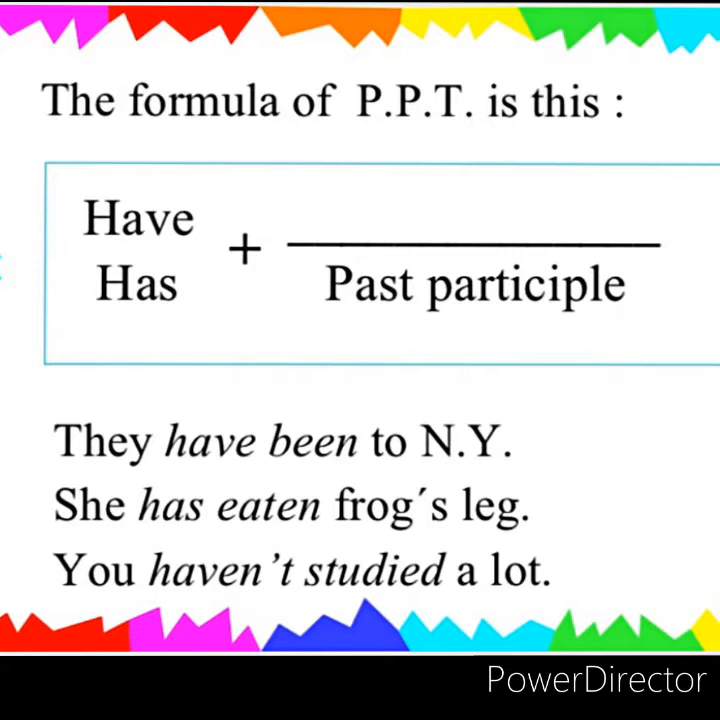One thing you have to understand clearly is that with I, you and plural subject we use have, and with singular subject he, she, it we use has. You can see here with they we have used have and third form of verb be. With she, has and third form of verb eat, that is eaten.